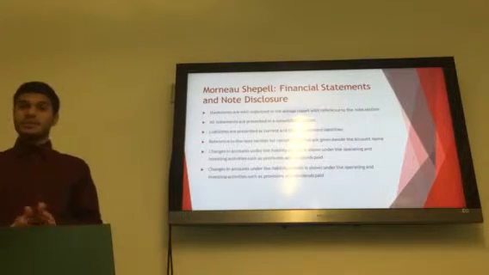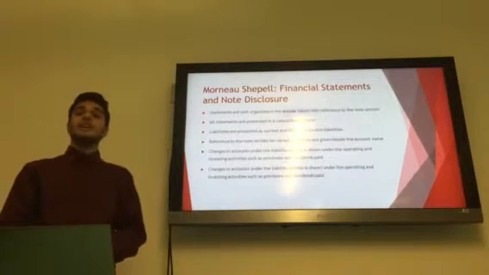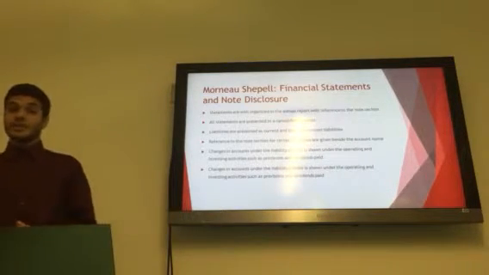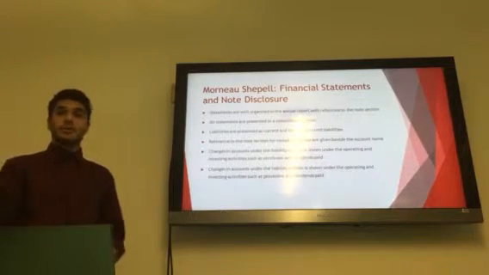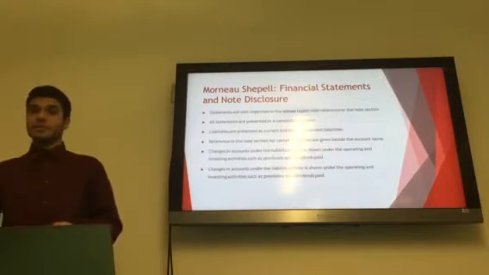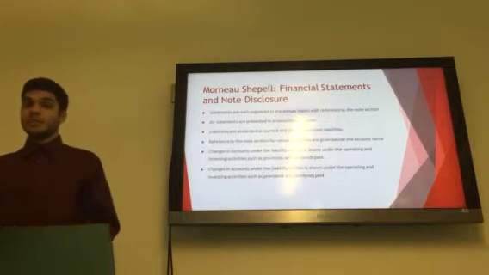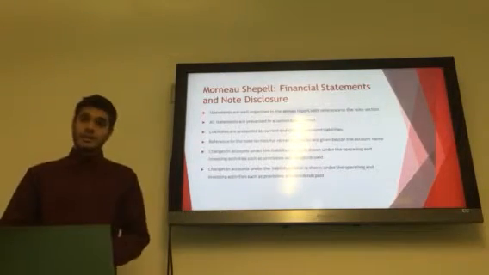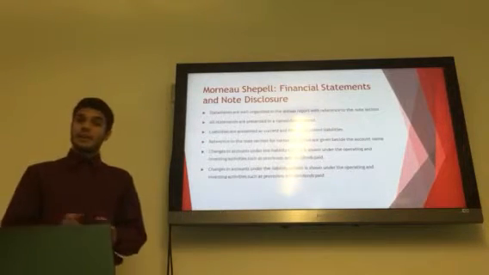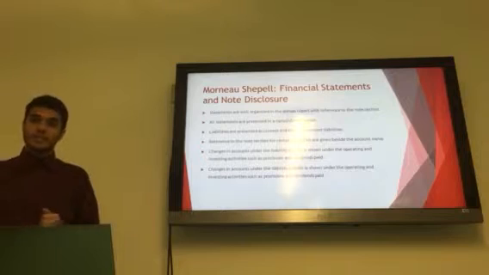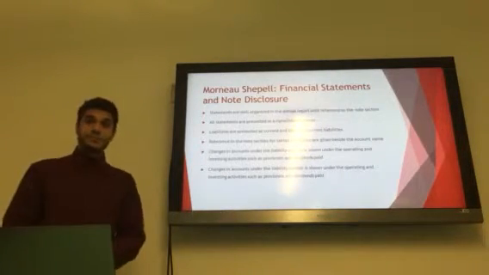Changes in accounts under the liability section are shown under the operating and investing activities, such as provisions and dividends. In the note disclosure, we have a section called Summary of Significant Accounting Policies, which is under Note 3, in which they discuss their accounting policy treatment for certain financial liabilities. Certain sections are very detailed, especially convertible bonds and financial liability instruments, along with valuation treatment for those sections. The three-level fair value hierarchy is shown there as well. It's basically fair value level 1, 2, and 3, and they're all shown there.